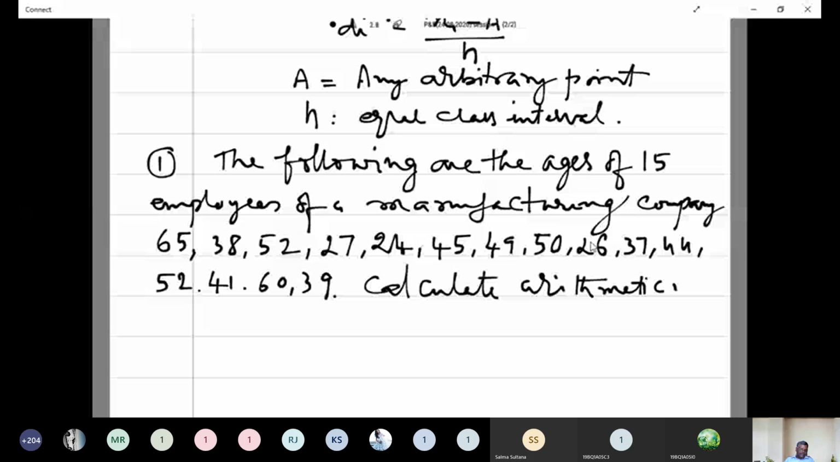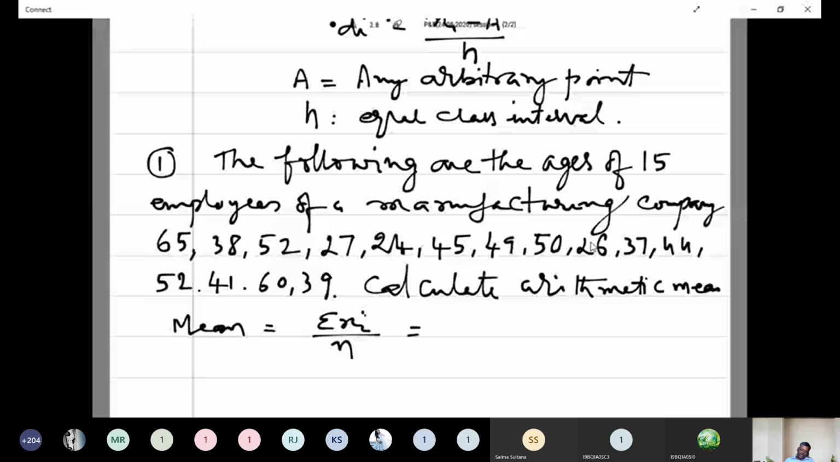Calculate arithmetic mean. Now what is the formula related to the data means? Sum of the individuals divided by total number of individuals. Sum of the values divided by total number of values. Therefore, mean is equal to summation xi by n. Summation xi by n.